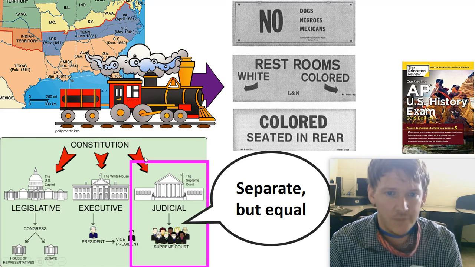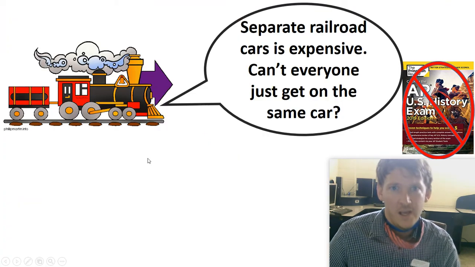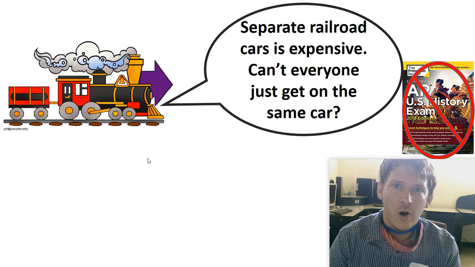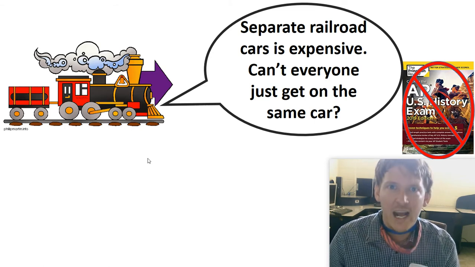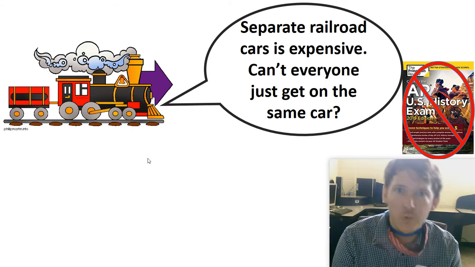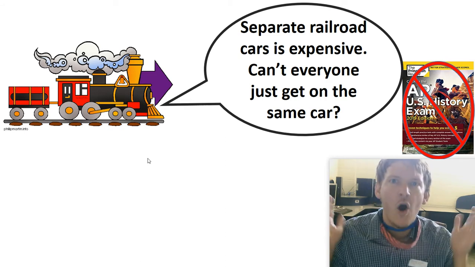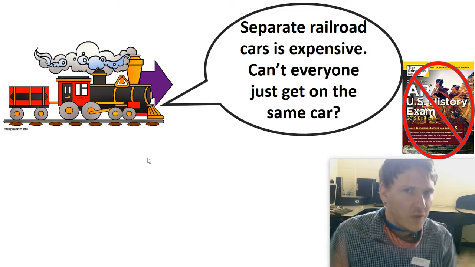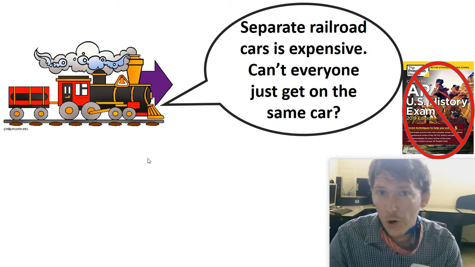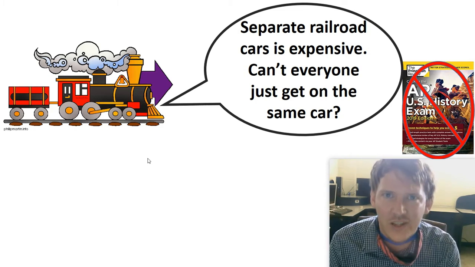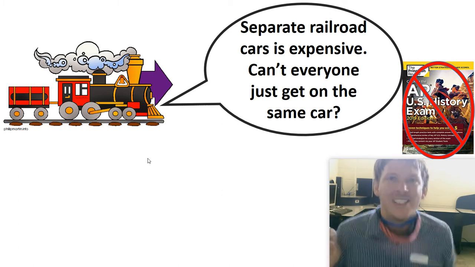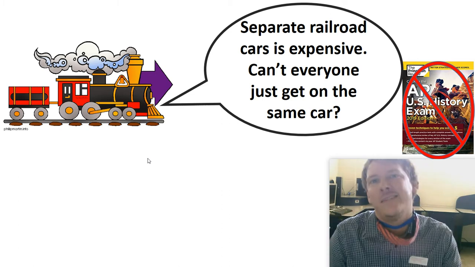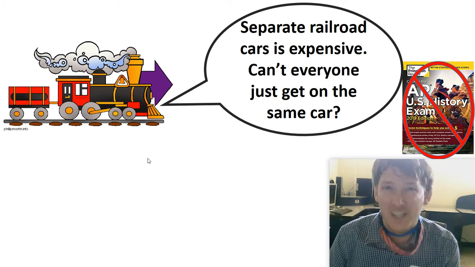Now, if you want to go to the next level is the railroads. And the railroads realize that separate railroad cars, that's expensive. If I got to have a car for white people, I got a car for black people, guess what? I have to have two cars. If I only had to pay for one car, it would be a lot cheaper. And they would only need one car, or they would need fewer railroad cars if everyone could just sit in the same stupid car. Why don't you people just get in the same car? Why does everyone need a separate car? Why do you hate those people so much they have to get in a separate car?